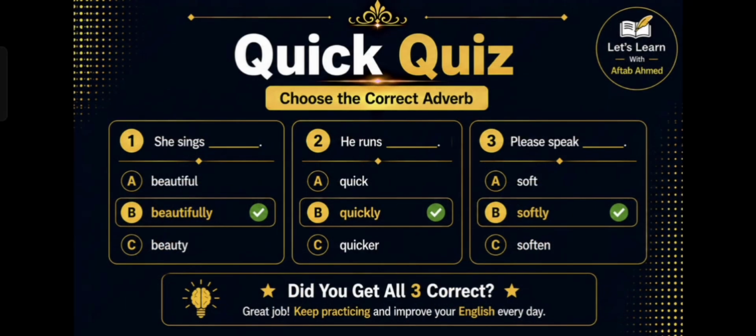Let's test your understanding. Question 1. She sings beautiful, beautifully, or beauty. Think for a while. The correct answer is beautifully. Question 2. He runs quick, quickly, or quicker. The answer is quickly. Question 3. Please speak soft, softly, or soften. The answer is B, softly. If you got all three answers correct, excellent work. Your understanding of adverbs is improving.